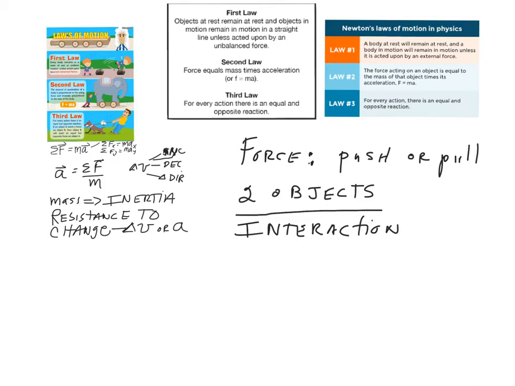In order to use Newton's second law, this equation here, we need to identify the forces, because we have to add up all the forces. So to solve problems, we do force diagrams, but we're going to call them free body diagrams. That's the standard. Free body diagram.